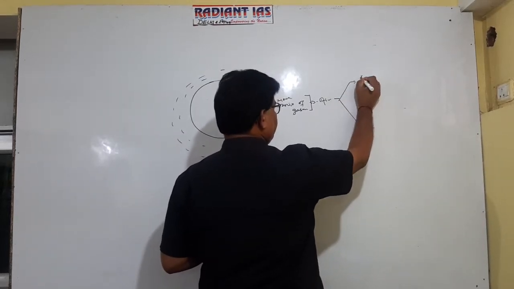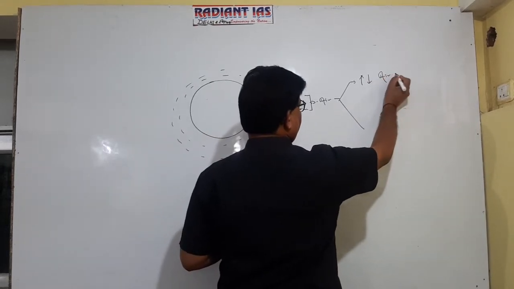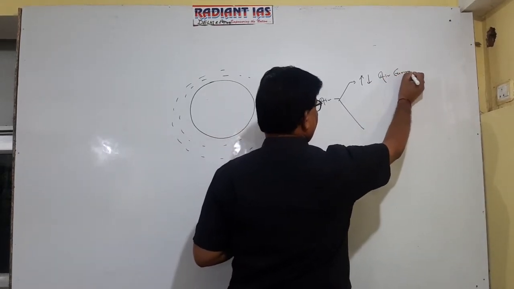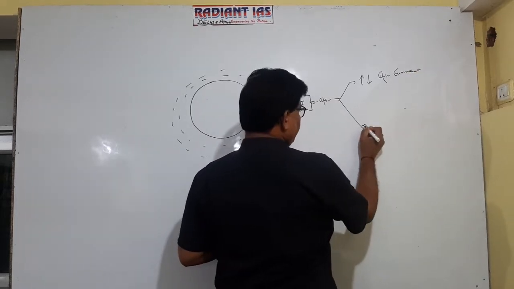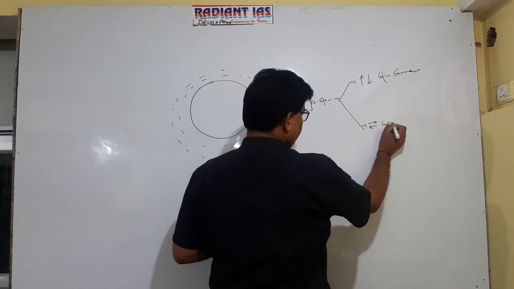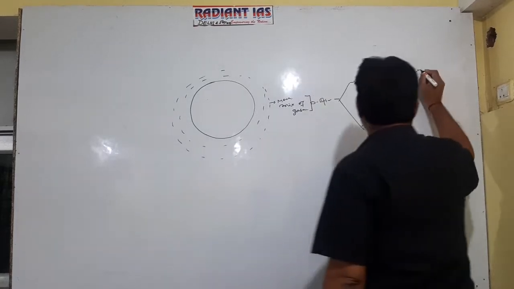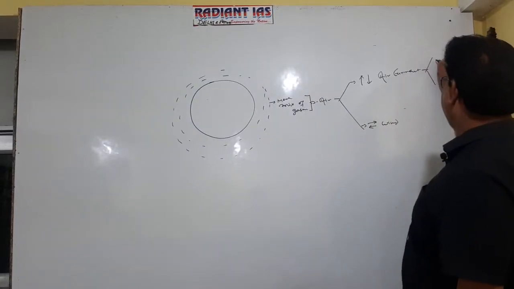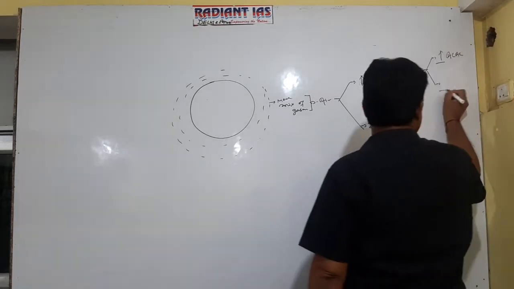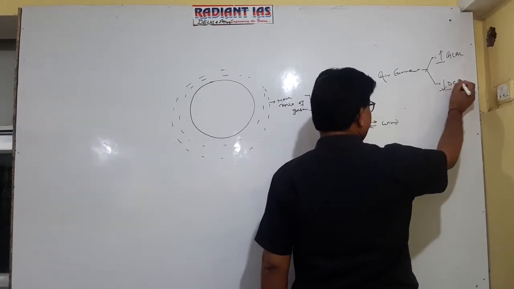One is if there is vertical mobility of air, it is referred to as air current, and if there is horizontal mobility of the air, it is referred to as wind. Getting well now? Again, there are two categories of air current. If there occurs vertical upliftment of the air, it is referred to as ascending column of air current, and if there occurs a descending tendency, it is referred to as descending column of air current.